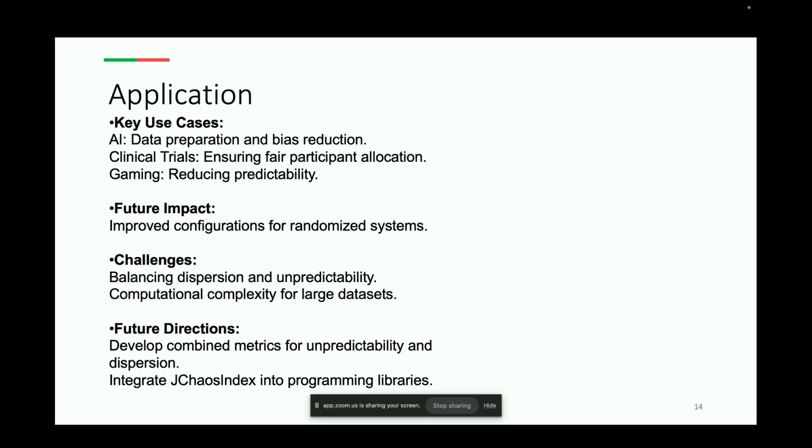And in gaming, it reduces predictability, making games more engaging. Looking ahead, I plan to integrate JChaosIndex into randomization libraries. Of course, I haven't done that yet, but this will make it easier for developers to use this metric.